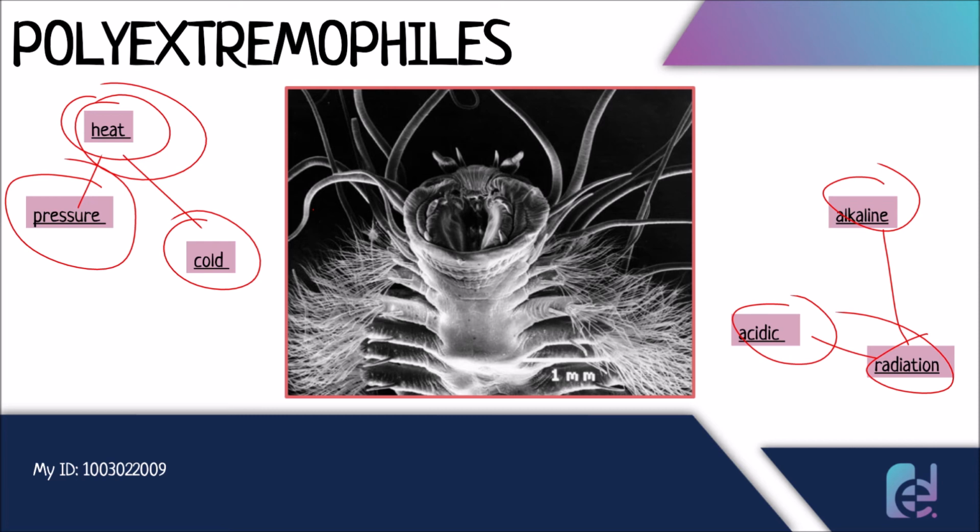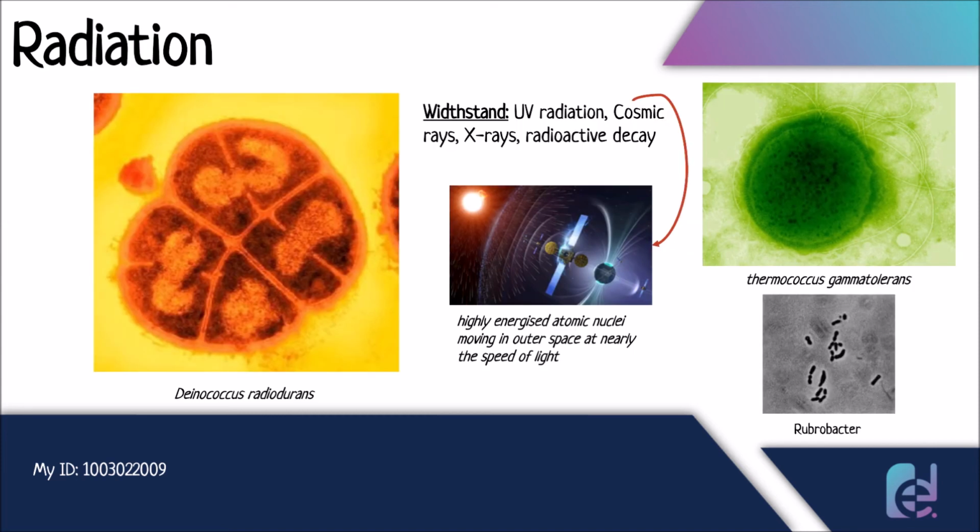These polyextremophiles are really rare, and we will be looking at only one subcategory in which polyextremophiles exist, and this one is radiation.